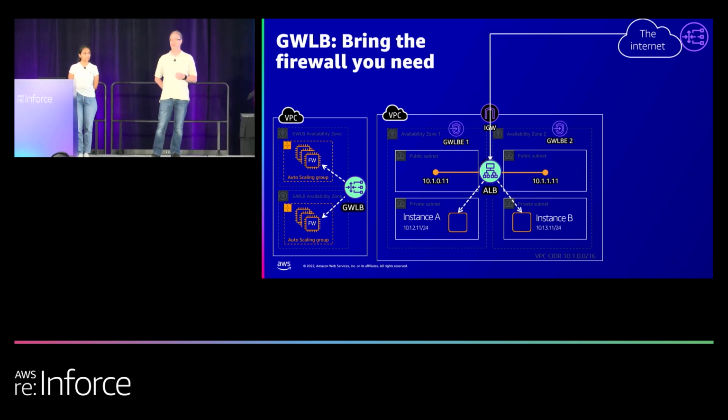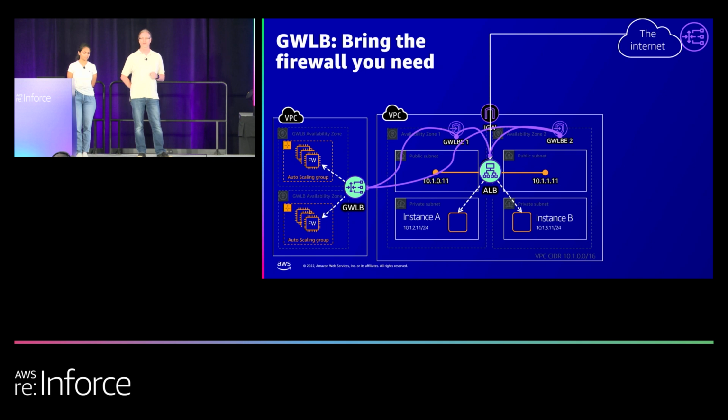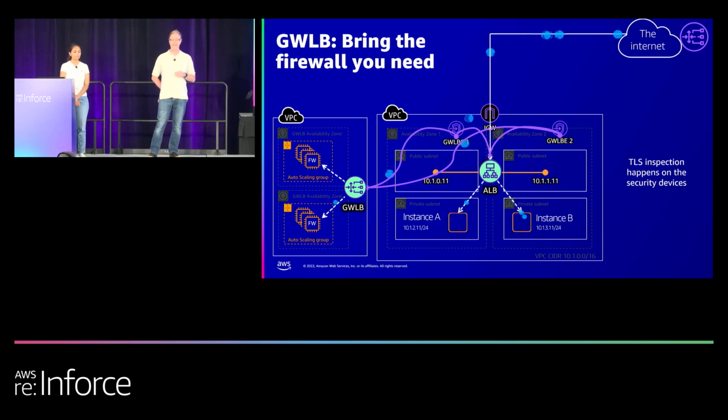And then we set up our gateway load balancer endpoints. And then within our ingress routing, we say anything that's destined for 10.1.0.11 or 10.1.1.11, capture that traffic and send it to my gateway load balancer endpoint. We're not trying to capture the traffic of the application load balancer on the external because remember that gets NATed, and so we wouldn't see it until it traverses that NAT, that IGW. And then the traffic goes ahead and flows, gets inspected by the gateway load balancer, and then gets sent, if everything is okay, to our instances.